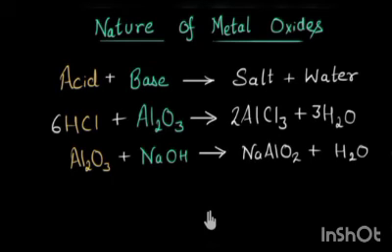So what is the meaning of amphoteric oxide? Amphoteric oxides are the oxides which react with both acid and alkali. So we know that metals form basic oxides. Non-metals form acidic oxides, for example CO2, SO2, SO3, N2O5. So these are the acidic oxides. Zinc, aluminium, tin, these are the amphoteric oxides. Carbon monoxide, nitric oxide, they are neutral oxides.